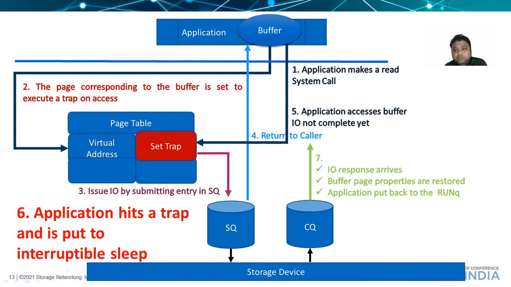Now, you may have a doubt that when access to this virtual address was not allowed, how did the hardware actually write all the IO data back to the same page? Since the physical page has properties set to trap, any access to that address by the host will cause a trap. Well, the device memory access does not go through the MMU and is able to write to the physical frame without hitting the trap.